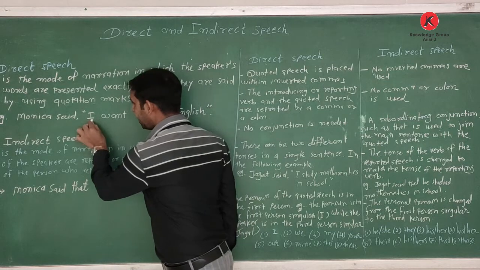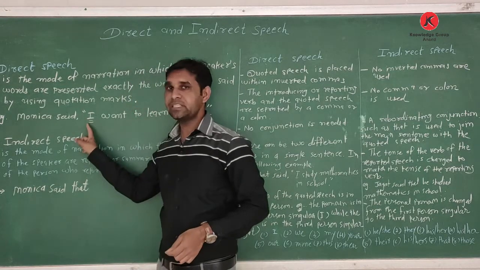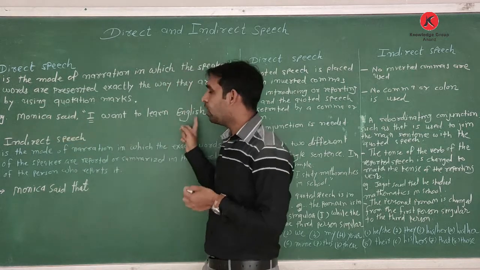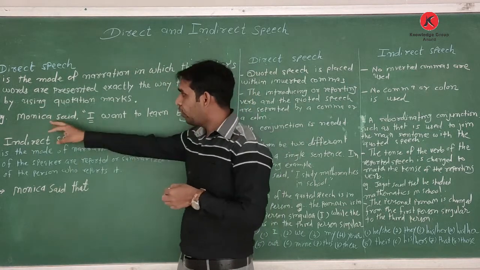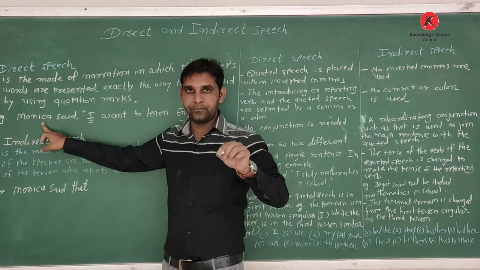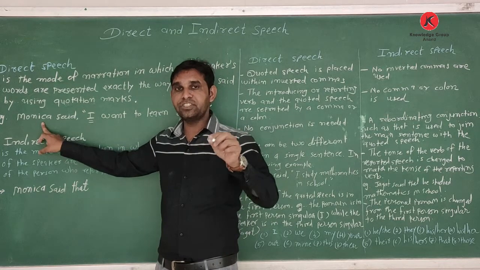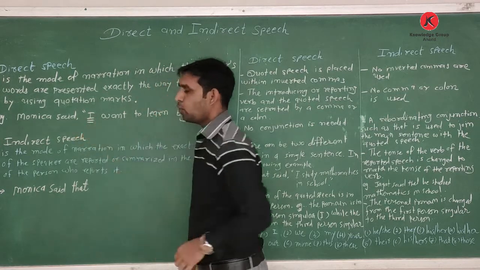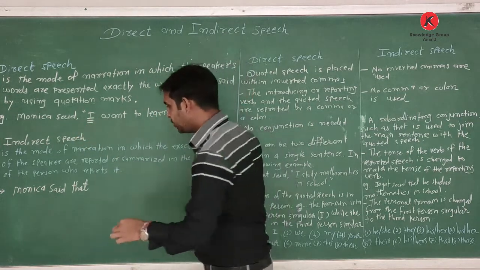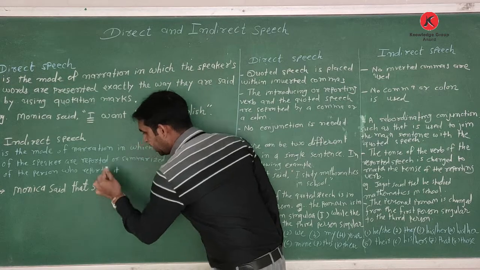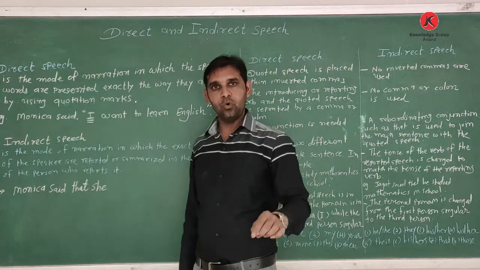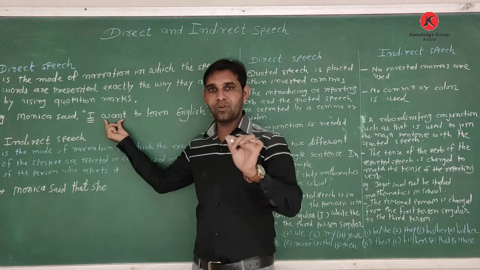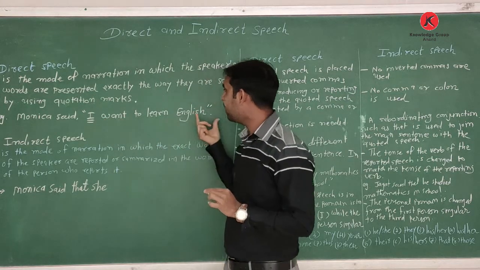Now look here, I. Who is this? I is Monica. Monica said, "I want to learn English." Monica is a girl. So what do we write when we change from direct into indirect? The pronoun I changes into she. Then the main verb is given in simple present tense, "I want to learn English."